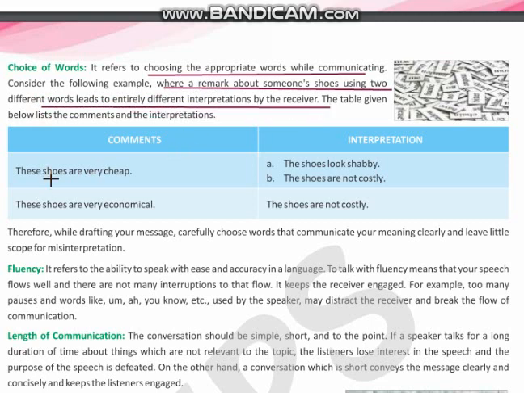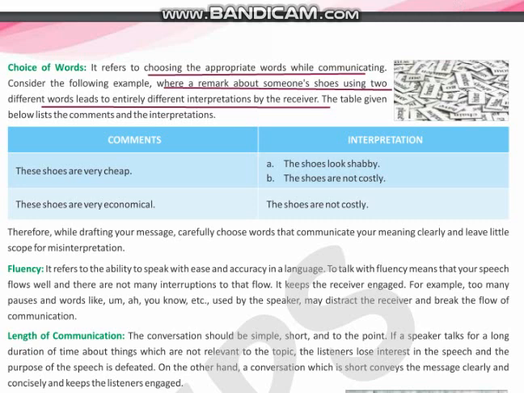For example, if the comment is these shoes are very cheap, the receiver may understand that you are commenting that the shoes are looking very shabby or that the shoes are not costly. So the use of words should be proper so that the receiver interprets correctly and clearly.